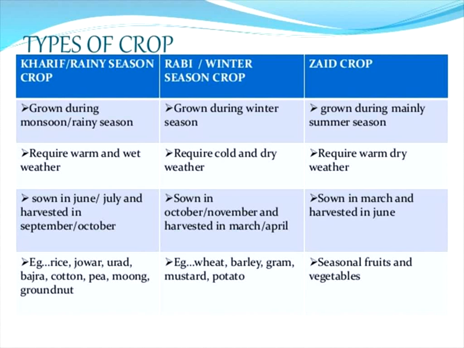I am going to revise the types of crop. The kharif crop is the rainy season crop, rabi is the winter season crop, and zaid crop is for the summer season. Don't forget it. Kharif is grown during the monsoon rainy season, rabi during the winter season, and zaid mainly during the summer season. Kharif crops require warm and wet weather, rabi crops require cold and dry weather, and zaid crops require warm dry weather.